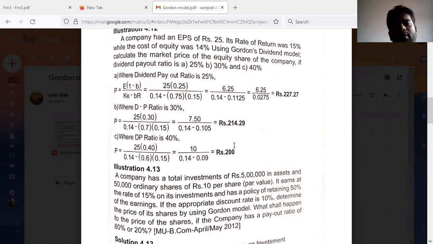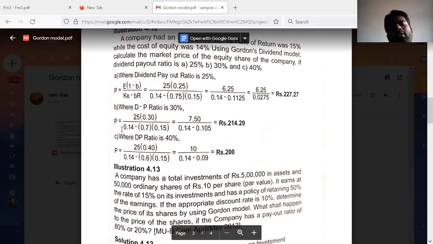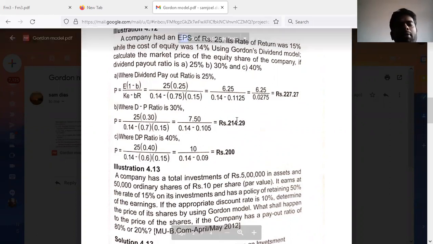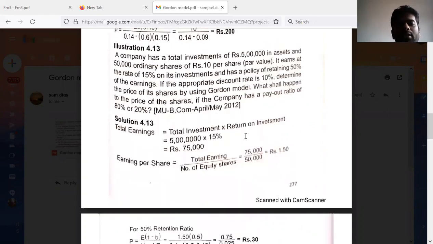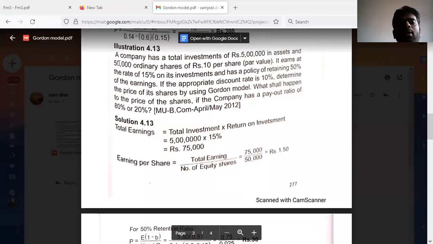Now it is again clear that whenever there is increase in dividend payout ratio, the market price will go on decreasing. Now let us consider another problem for the discussion. A company has total investments of rupees 5 lakh in assets and 50,000 ordinary shares of rupees 10 par value per share.